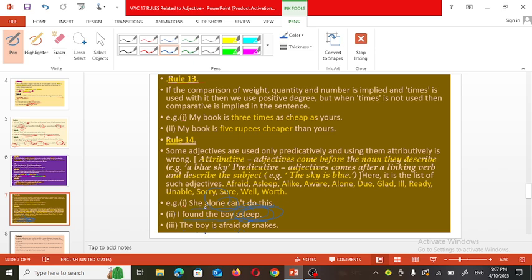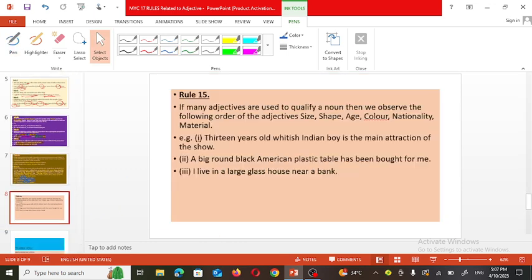Here she is a pronoun, and for that the adjective alone is used immediately after that. So here you are able to see that rule number 14 is used in the given examples.